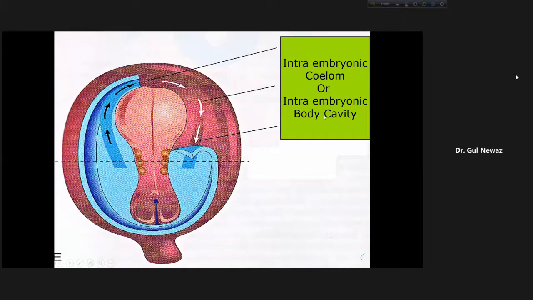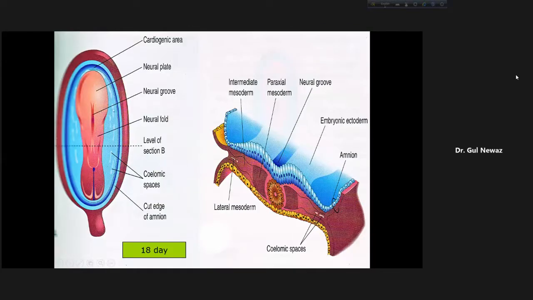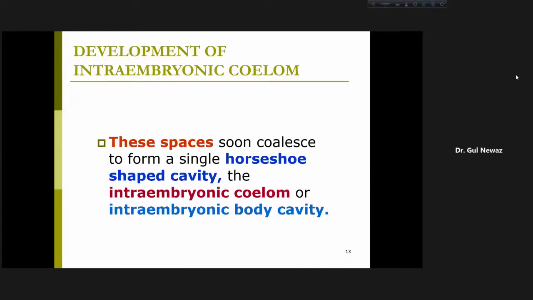So what happens here, I'm going back again. These isolated coelomic spaces, 1, 2, 3, 4, so many, they coalesce, become one, and they form a single horseshoe-shaped body cavity, single cavity, that is the intraembryonic coelom or intraembryonic body cavity.